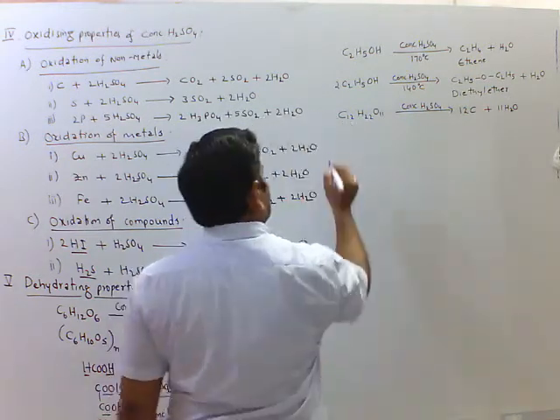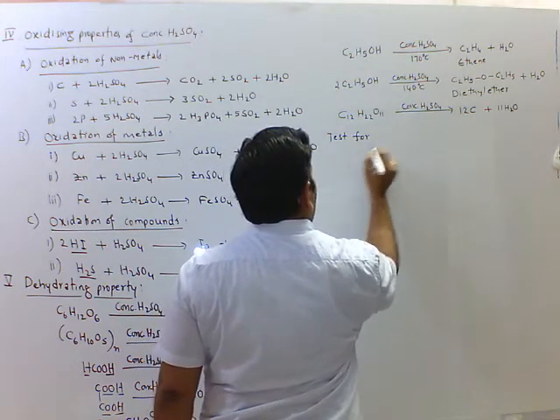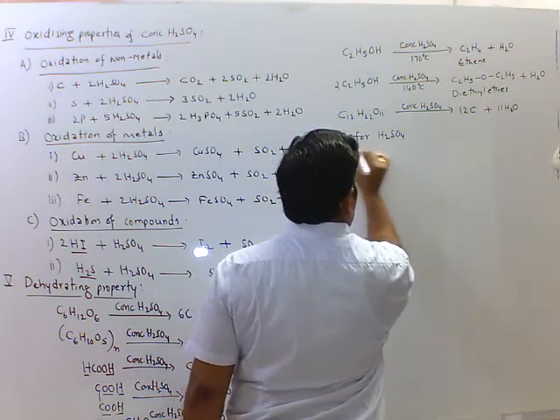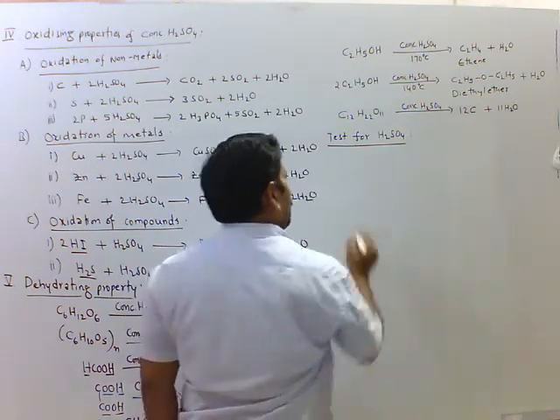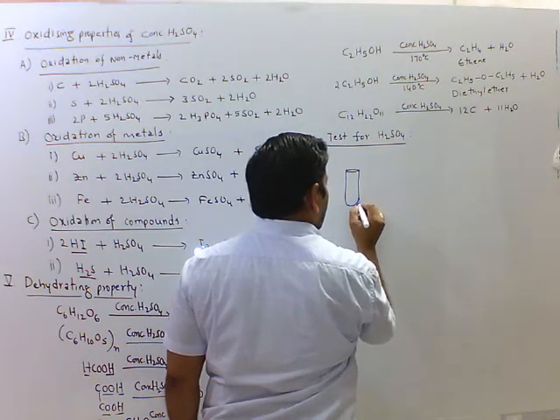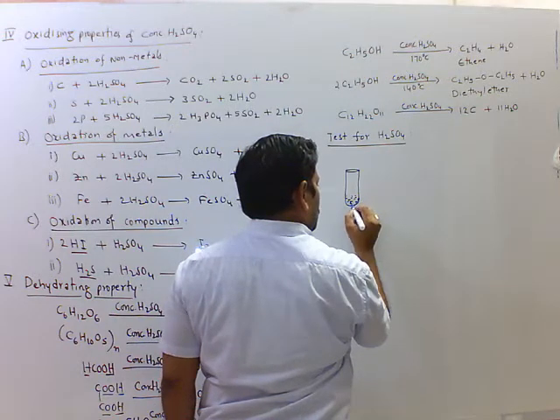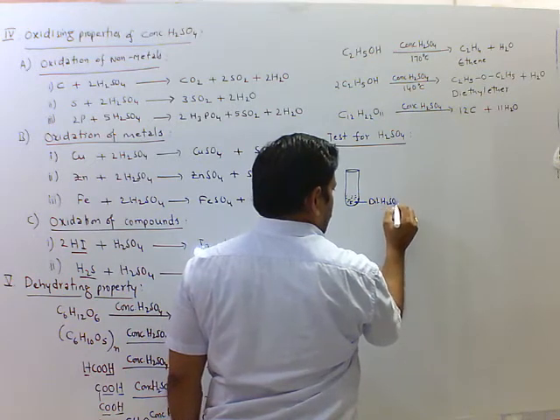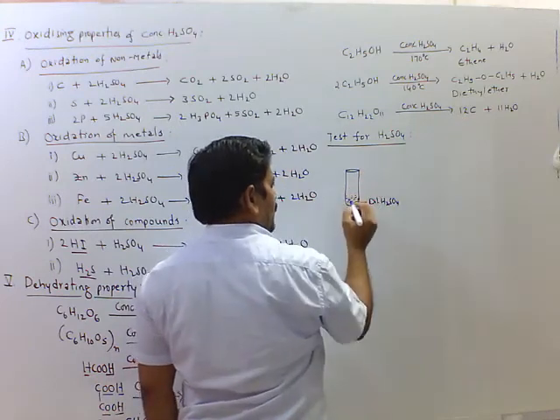Now sixth one is test for sulfuric acid. See, first test is, I am taking dilute sulfuric acid in this test tube. To this I am adding copper piece.